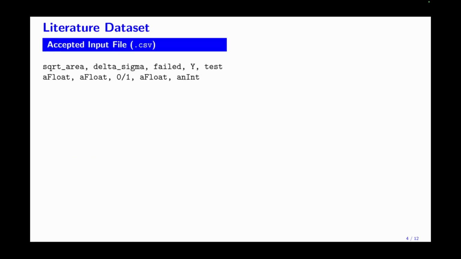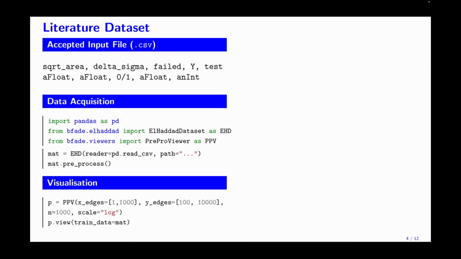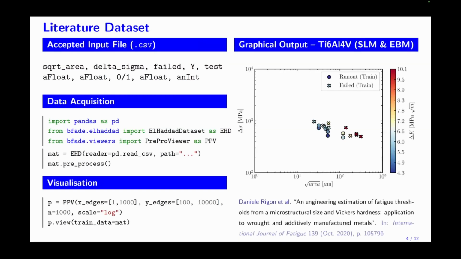BFADE accepts input data as CSV or spreadsheet files. Here we feed BFADE with fractography data, square root of area and Y, and from the fatigue test, delta sigma and whether or not a sample failed. Next, we create an LDAT data set to acquire, pre-process, and structure the data appropriately. And we can import a dedicated viewer to inspect this material data set. And this is the data set.